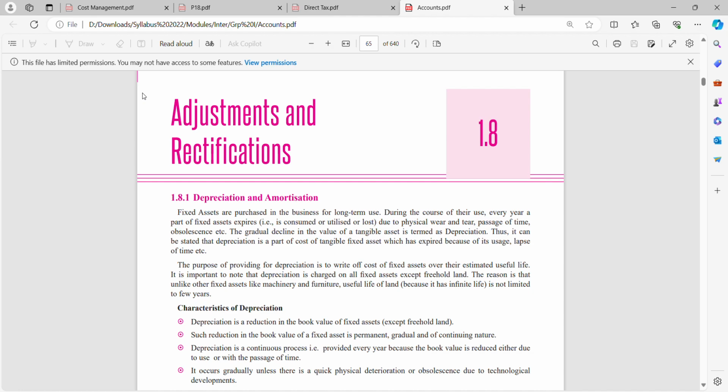So what are we doing here? We are purchasing fixed assets in the business for long-term use. Suppose I purchase machinery. With the help of machinery I am trying to produce or manufacture my product. I purchase a laptop. With the help of laptops and computers, I try to work. So fixed assets are purchased in the business for long-term use. During the course of their use, every year a part of the fixed asset expires.